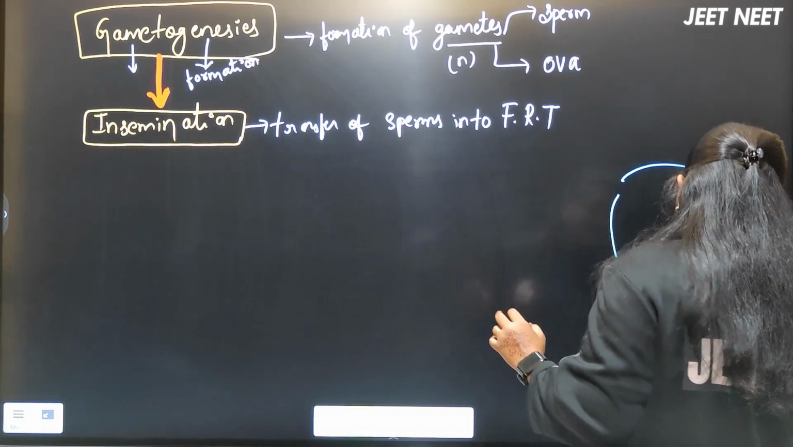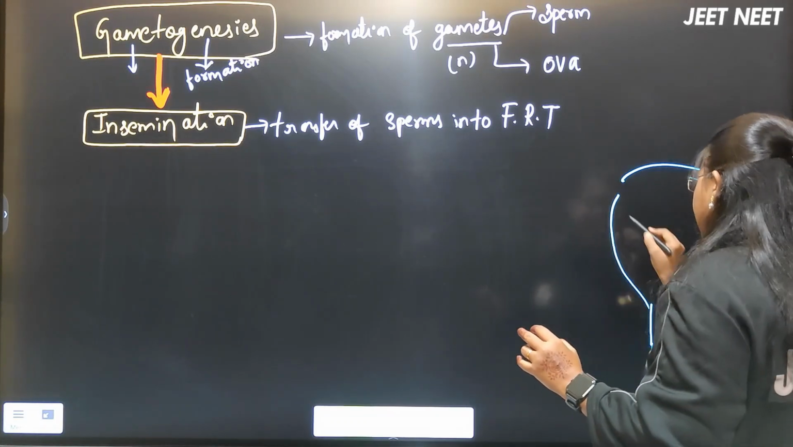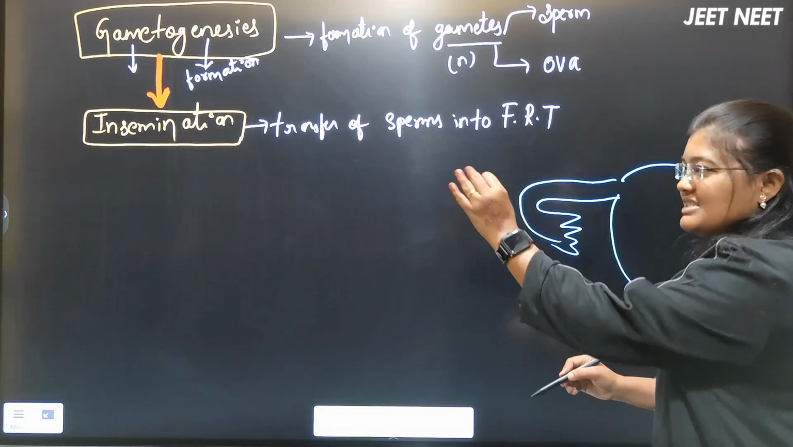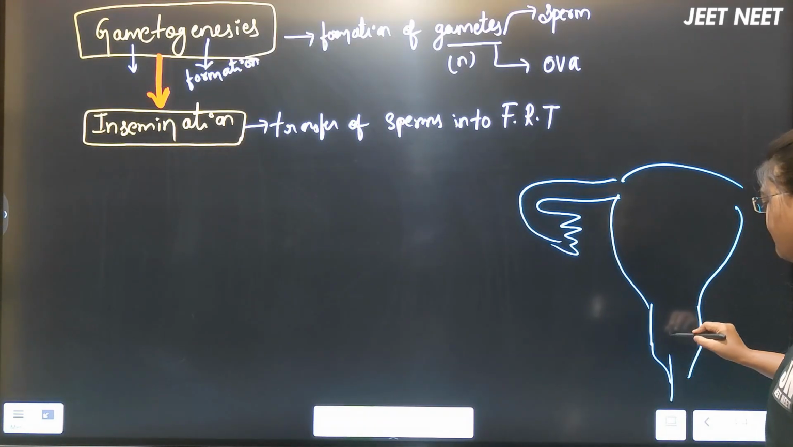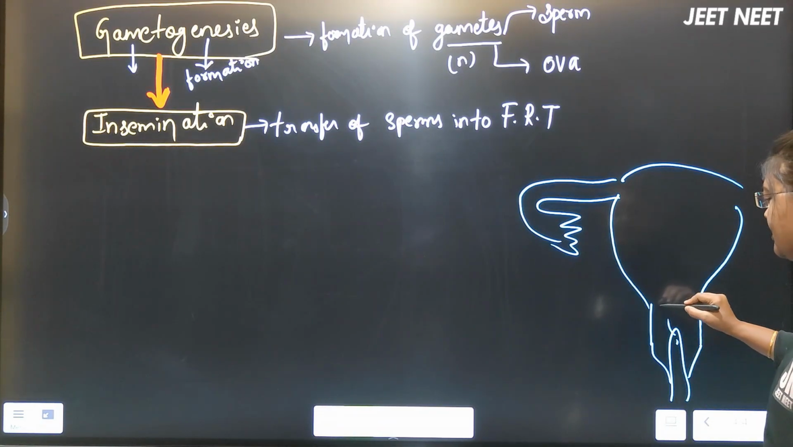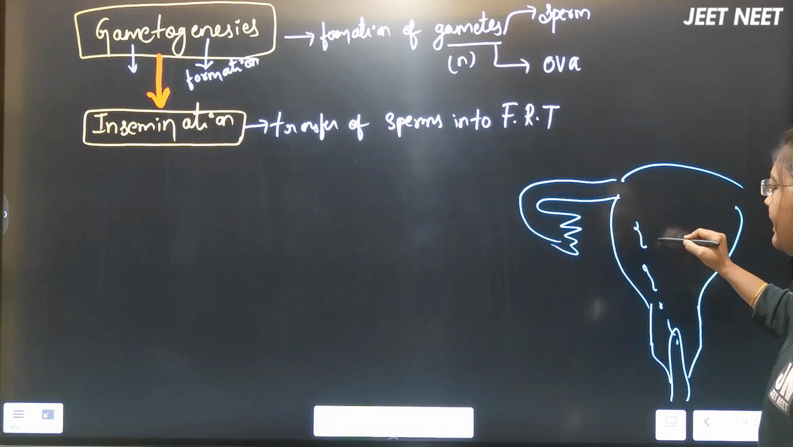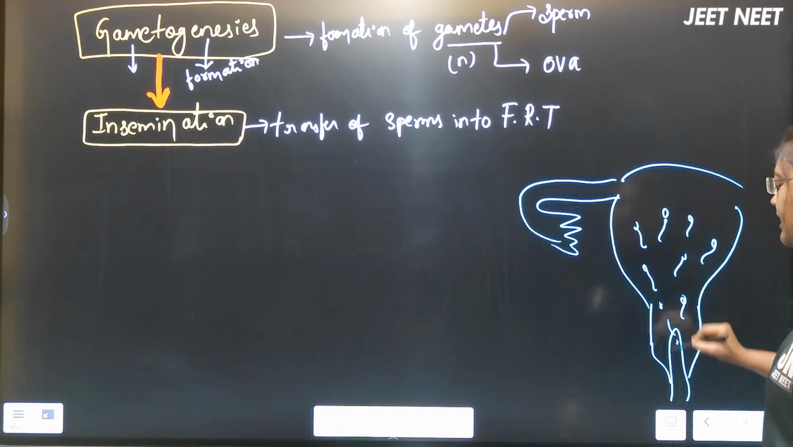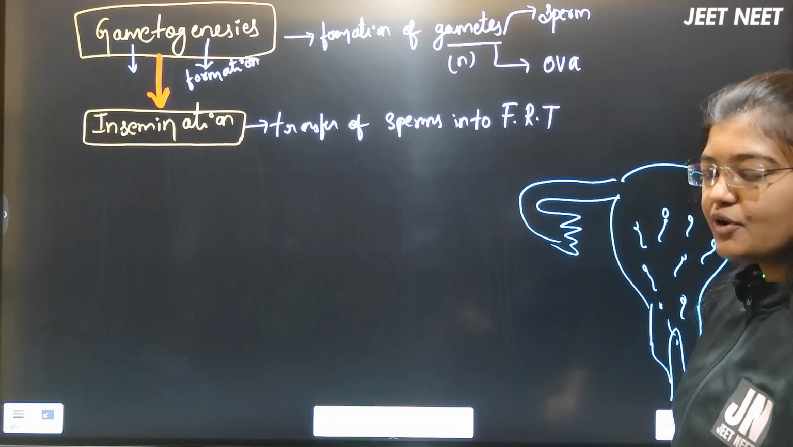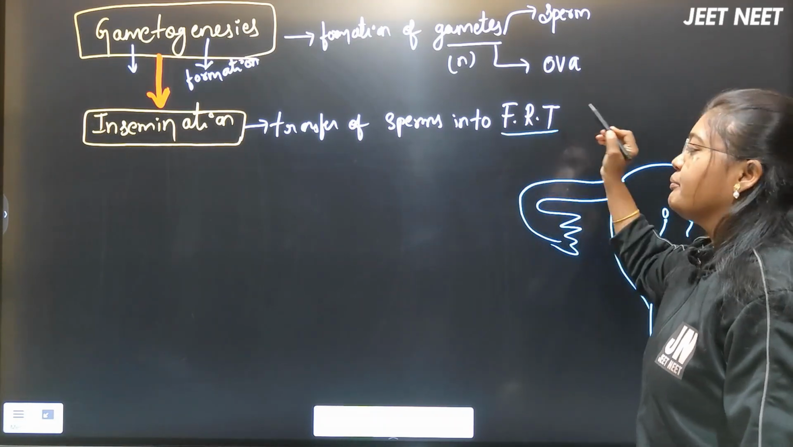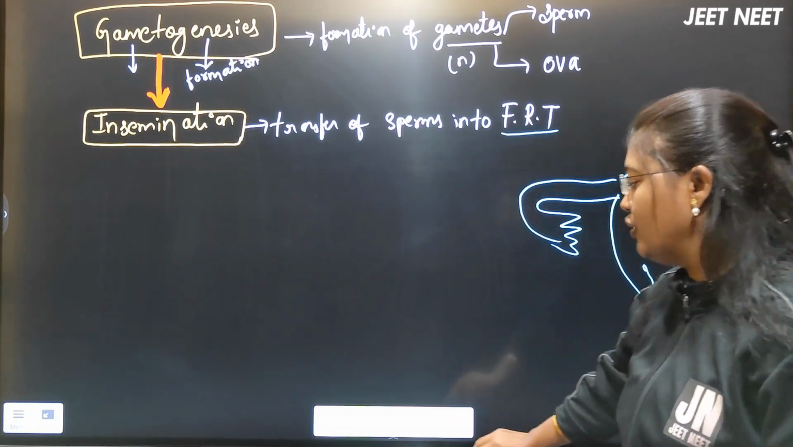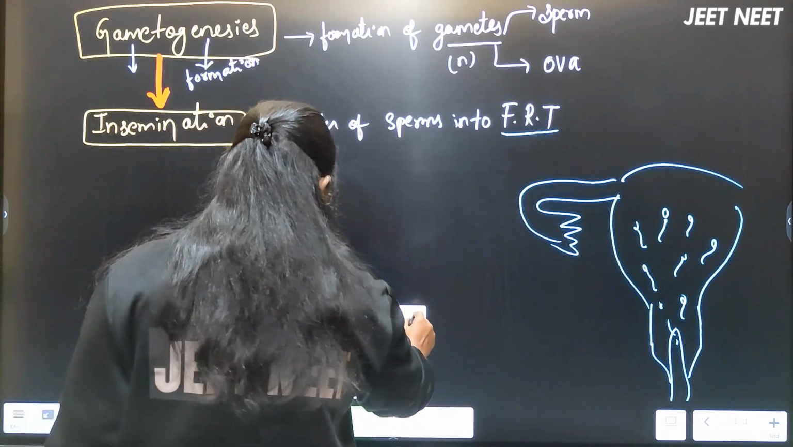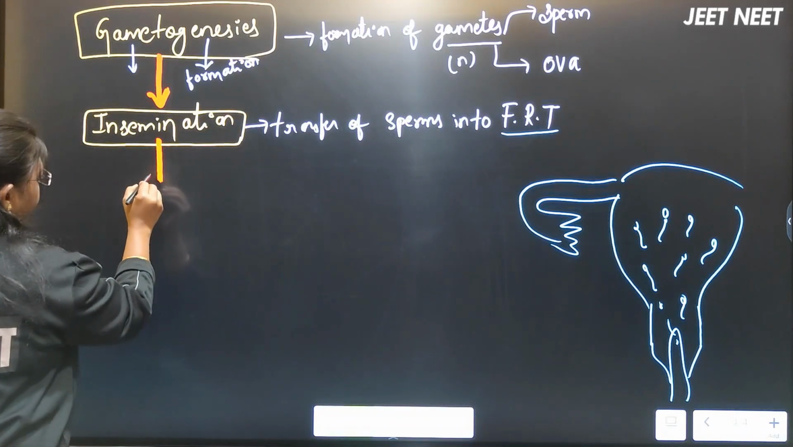Here it is the uterus, cervix, as well as the vagina, and here the fallopian tube will be present. Now insemination is nothing but inserting of the penis, right? By that the sperm insertion will happen into the female reproductive tract through the vagina. This process of transfer of the sperms into the female reproductive tract, we will call it insemination.